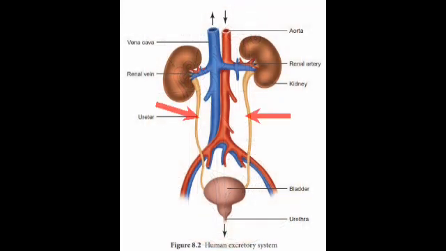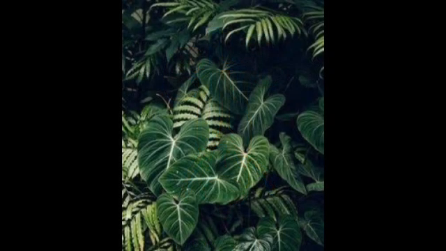A pair of ureter connects the two kidney to the urinary bladder. It is the muscular structure which collects the urine and stores it until it is passed out by urethra. Now, excretion in plants, however, does not consist of specialized organs.